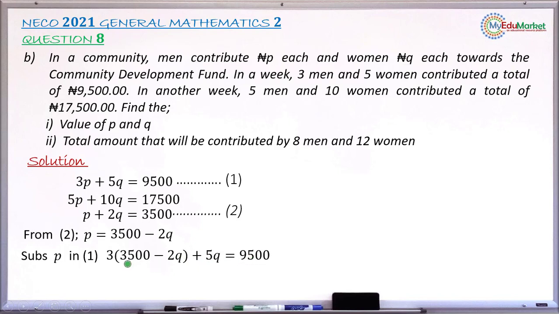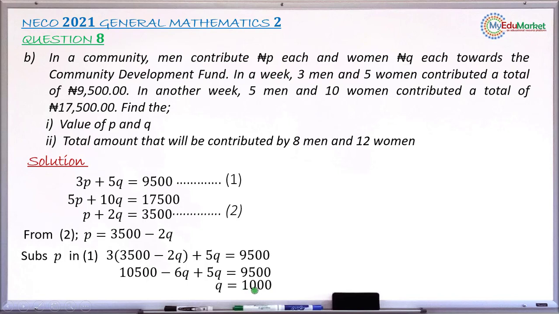Solving this equation for Q, we expand the bracket. 3 times 3,500 gives 10,500. 3 times minus 2Q gives minus 6Q. Copy the 5Q and the 9,500. Collecting like terms, minus 6Q plus 5Q gives minus 1Q. Shifting minus 1Q to the right and 9,500 to the left, you have 10,500 minus 9,500, which is 1,000 in the end. So your Q is 1,000 Naira. The amount each woman contributes is 1,000 Naira.